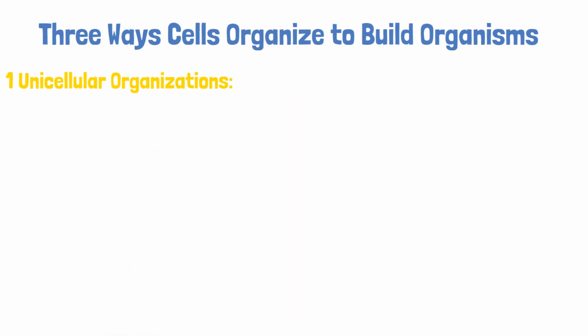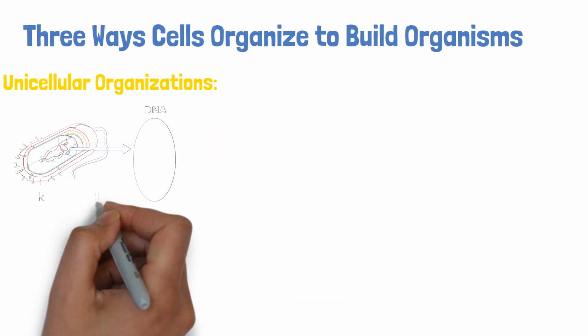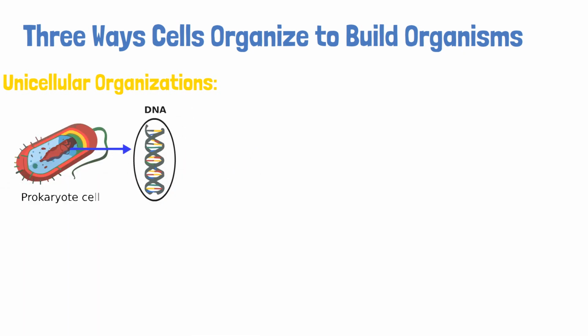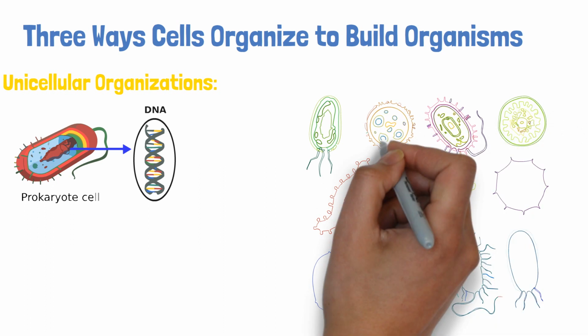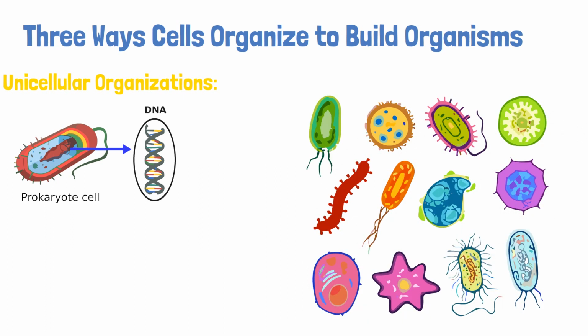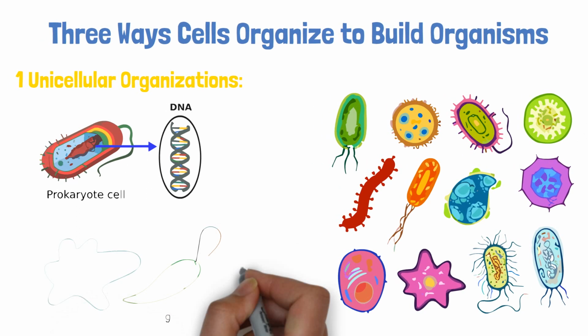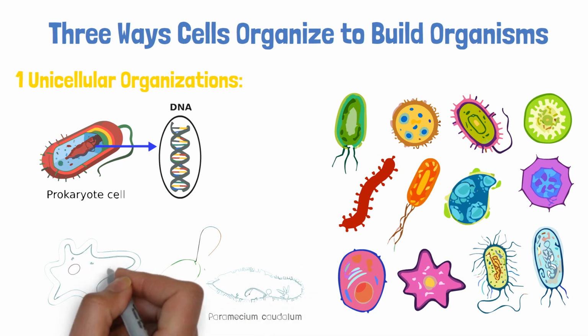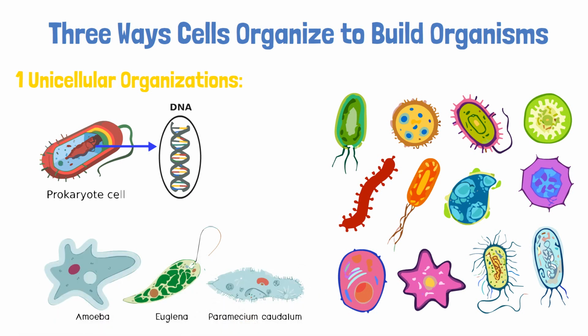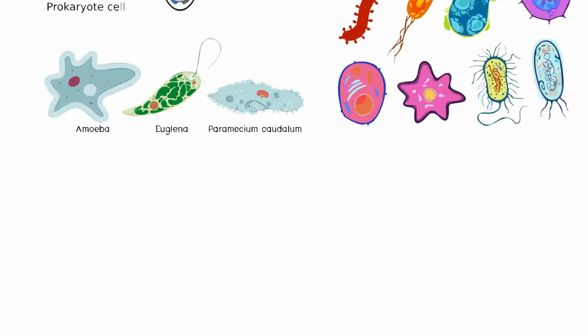Unicellular organizations. In some cases, a single cell is all that's needed to make up an entire organism. Think of these organisms as one-person cities. These single cells perform all life activities independently. Examples include amoeba, paramecium, and euglena.